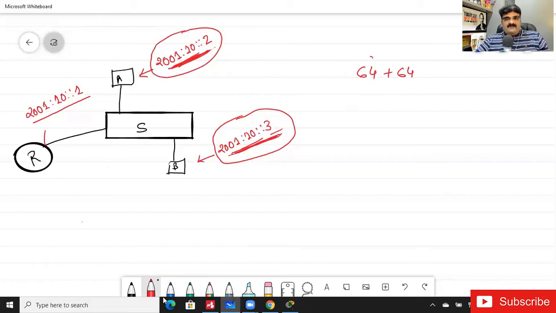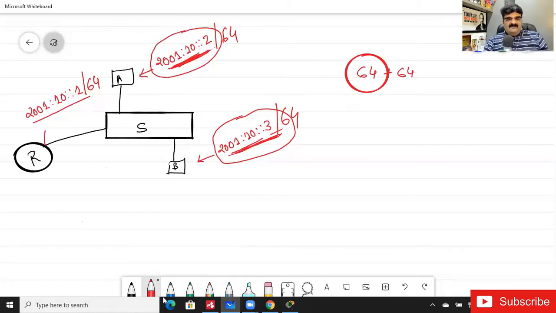So if 64 bits are for the network, we can say that it is /64. So this will be the CIDR. You cannot use dotted decimal over here. You have to use this CIDR slash format. If I use it like this, it will be easy for us to understand. Whenever I get used to it, then it will be easy. So let me try this. Can I use this, and will I be able to ping between them?